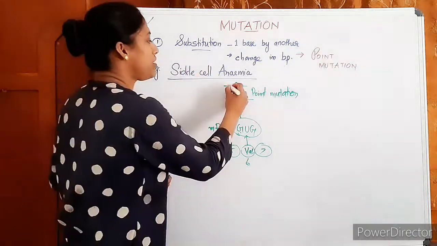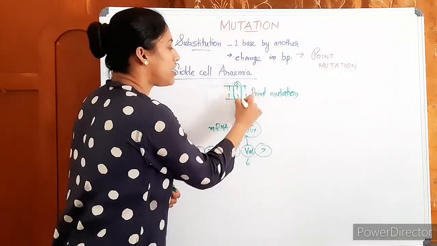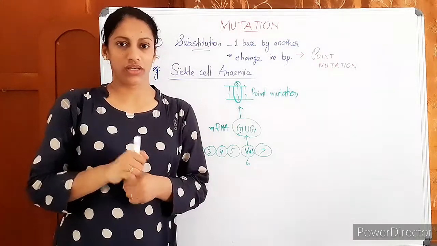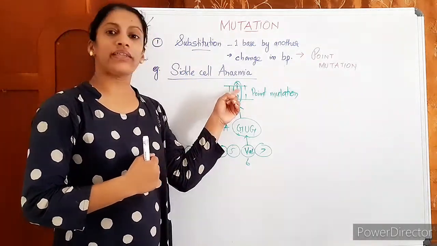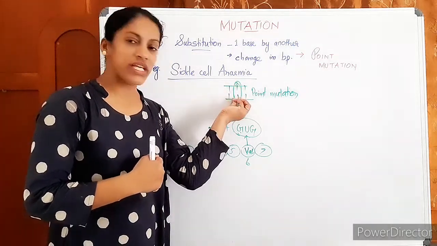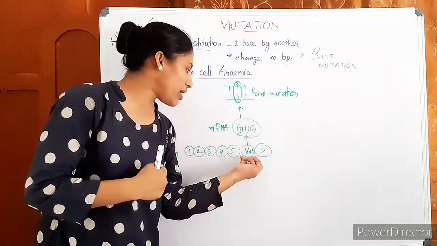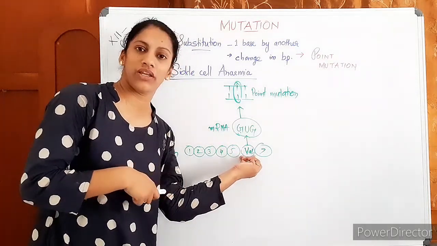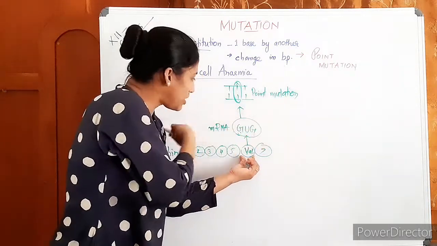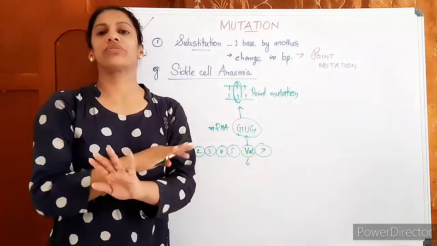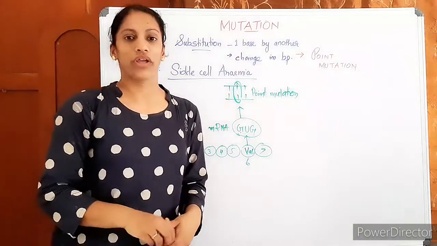In the DNA sequence, a single base pair is replaced or changed due to a substitution. Okay, when adenine is substituted by thymine here, this base pair is altered, its triplet on mRNA is altered, and its amino acid on the beta chain is altered. Whereas in the mRNA sequence, no other change, and in the amino acid sequence also no other change. Only at this point there is change. So this is known as point mutation.